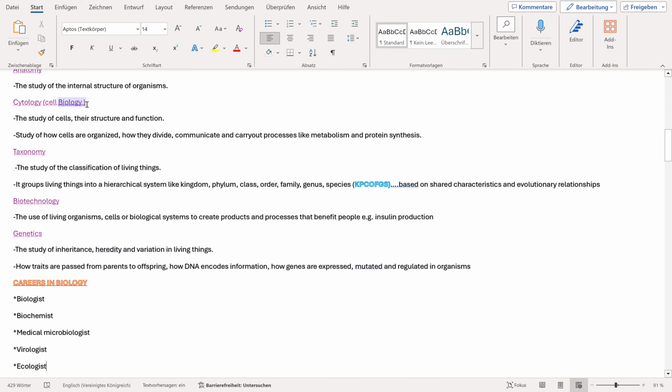Okay, then we move on to the next branch of biology that I have here, that is cytology, which is simply known as cell biology. So cytology, simply known as cell biology. Just from the word you can see we are studying cells. So this is the study of cells, their structure and their function. Okay, so cytology, this is the study of cells, whereby we'll be studying their structure and their function.